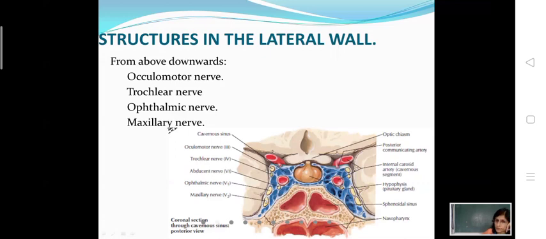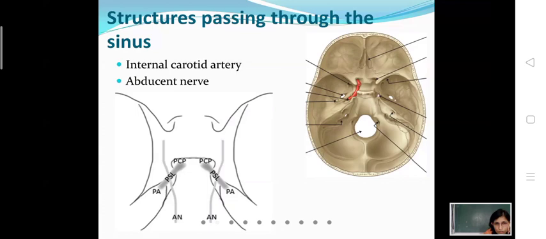Now the question is, how do all these structures reach or enter the cavernous sinus? Now, the oculomotor nerve and trochlear nerve. If you remember the oculomotor trigone, what is the oculomotor trigone? I have not shown the oculomotor trigone here.